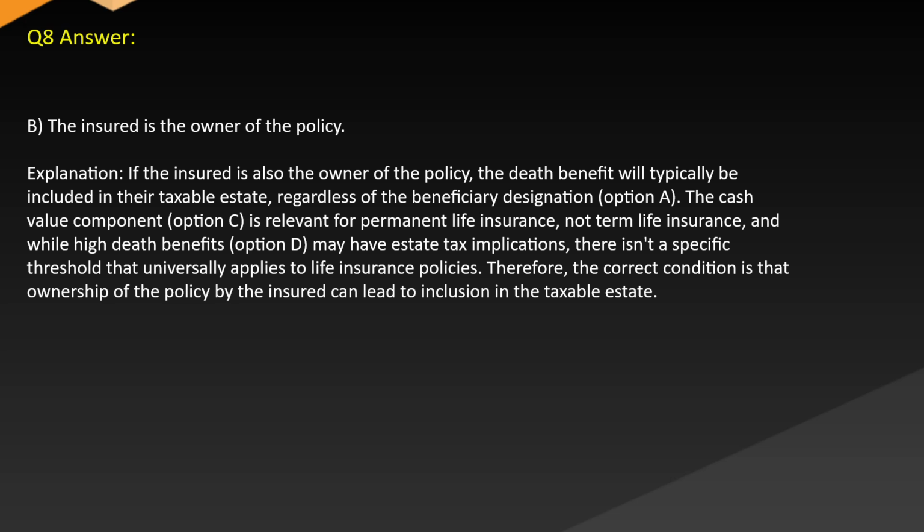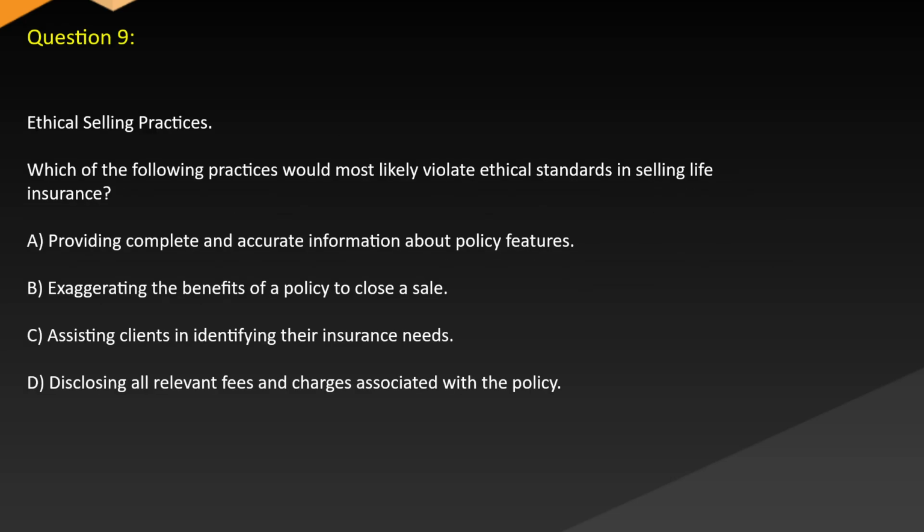Answer B. The insured is the owner of the policy. Explanation. If the insured is also the owner of the policy, the death benefit will typically be included in their taxable estate, regardless of the beneficiary designation, option A. The cash value component, option C, is relevant for permanent life insurance, not term life insurance, and while high death benefits, option D, may have estate tax implications, there isn't a specific threshold that universally applies to life insurance policies. Therefore, the correct condition is that ownership of the policy by the insured can lead to inclusion in the taxable estate.